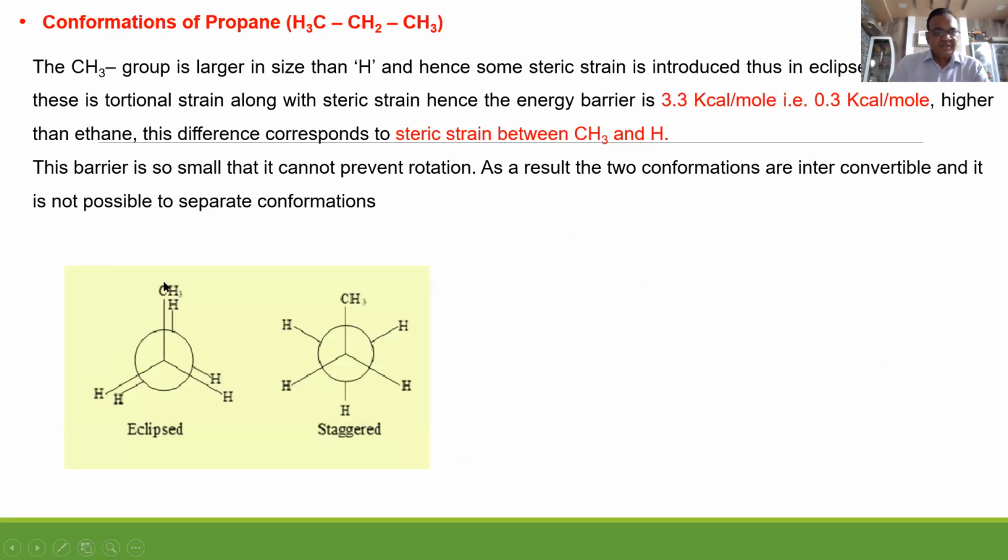Conformations of propane. Simply, here CH3 and H are close to each other, and H and H are eclipsed. In the staggered form they are apart from each other. Staggered is always more stable. Here this CH3 and H interaction is there, so energy increases to a slightly higher value, 3.3 kilocalories per mole. By the same logic as ethane, staggered is more stable than eclipsed. But the energy in ethane was 3 kilocalories; here it is 3.3 because of this methyl and hydrogen interaction.